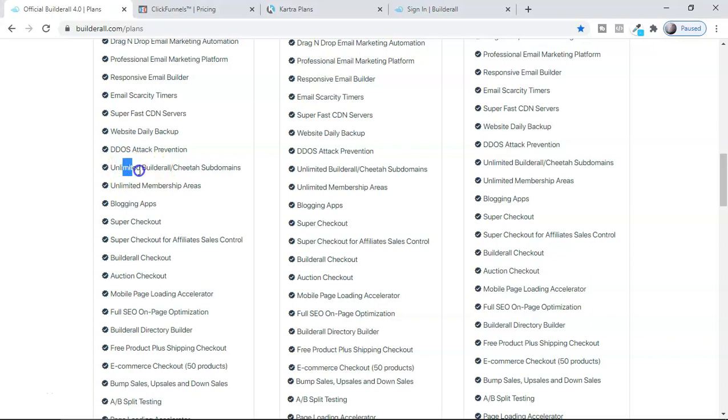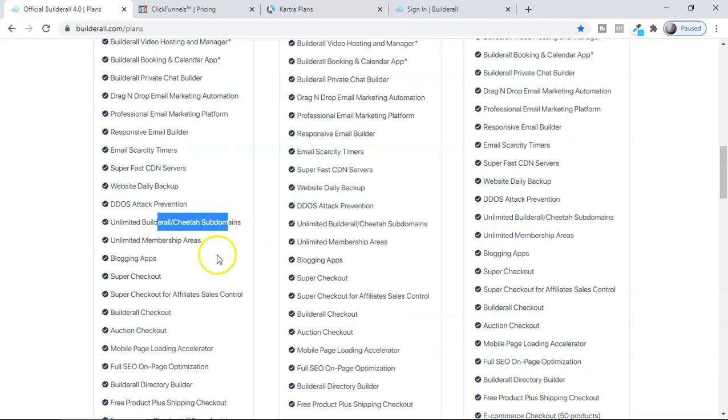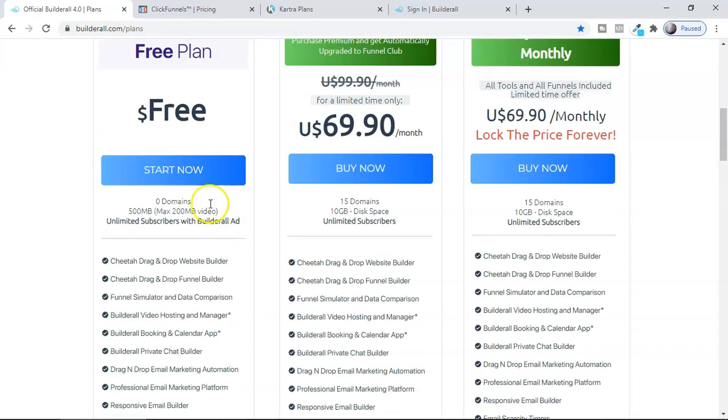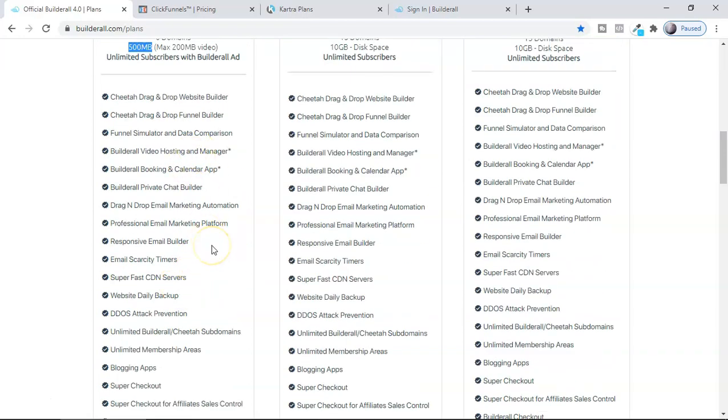And guys, you can have unlimited Builderall Cheetah subdomains, so you can use unlimited subdomains, and this is one gap which they have given here, that you can't add your own domain. Here you can see 0 domains. And they have also made a little limitation over here, 500 MB only, which you can use with this software. I think that is enough for any affiliate marketing beginner who is starting out.